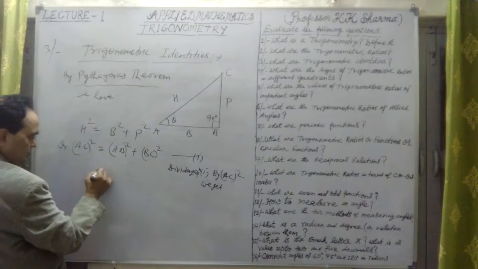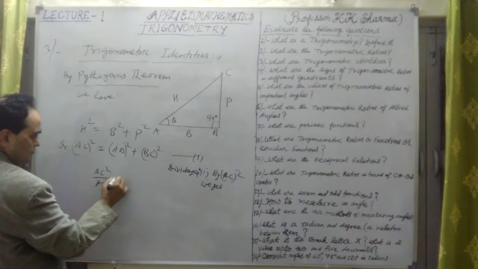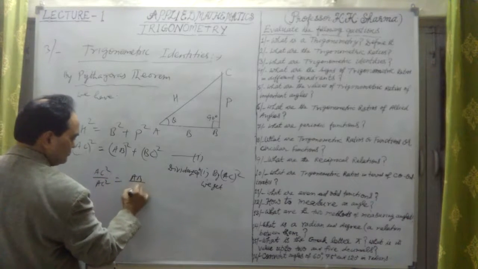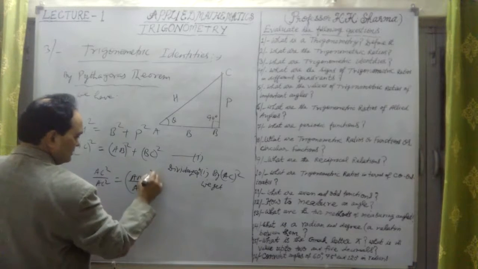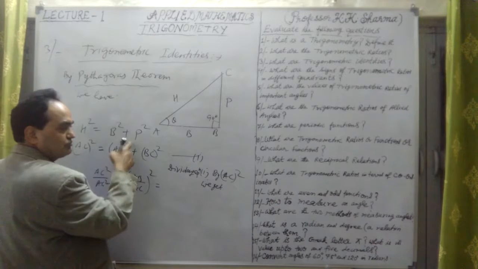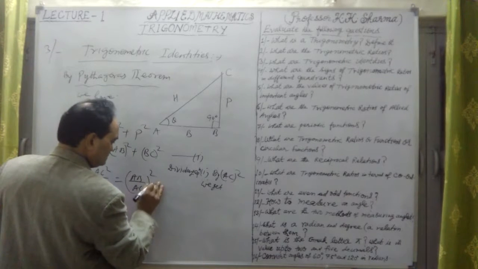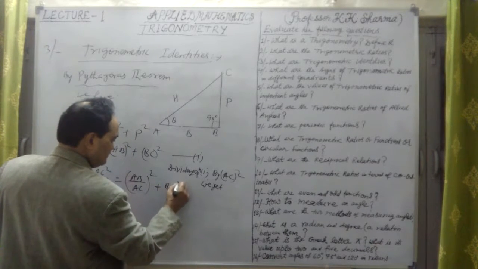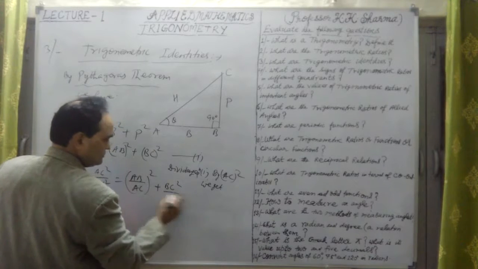AC square upon AC square equals AB square upon AC square plus BC square upon AC square.